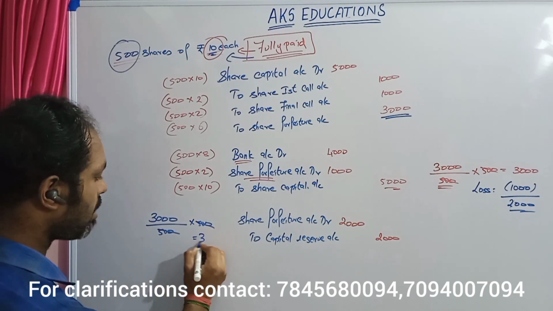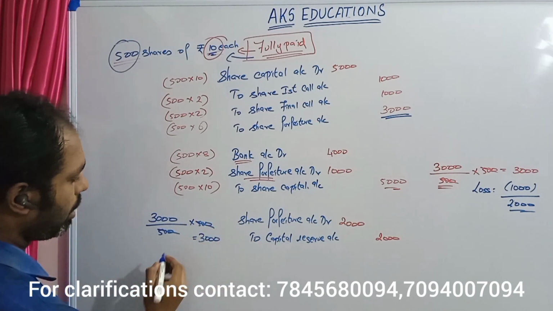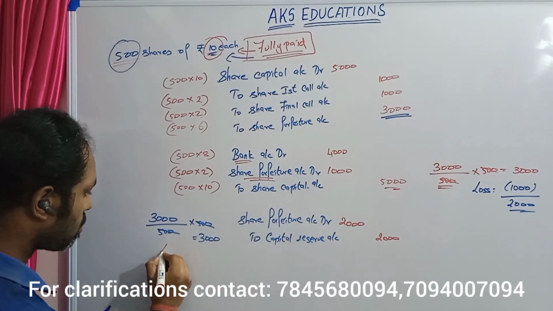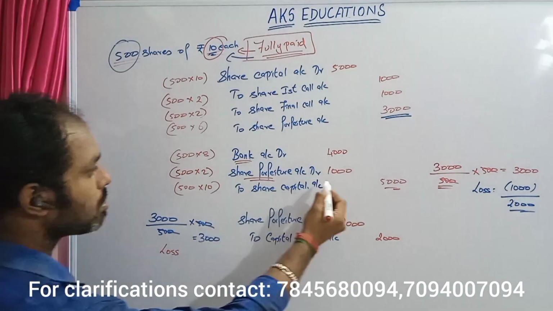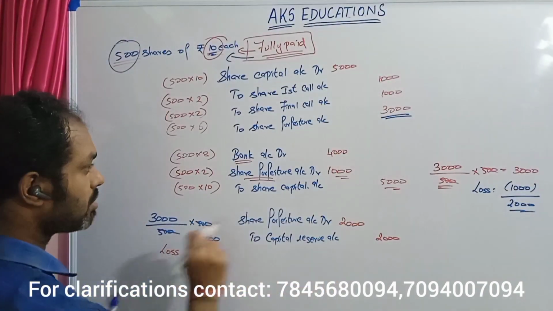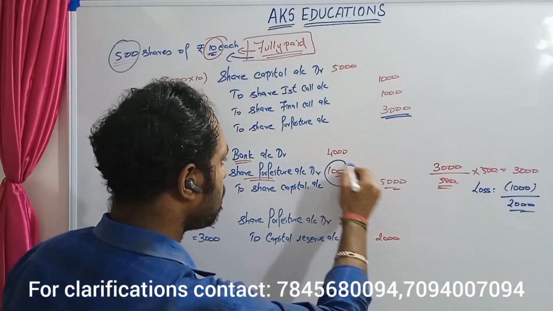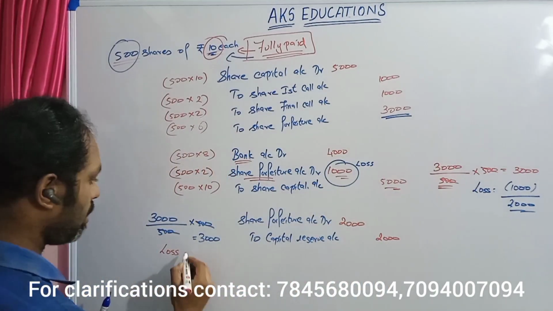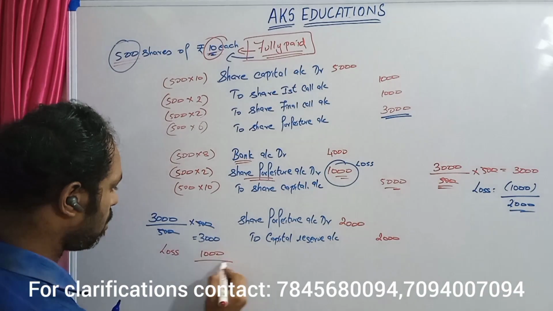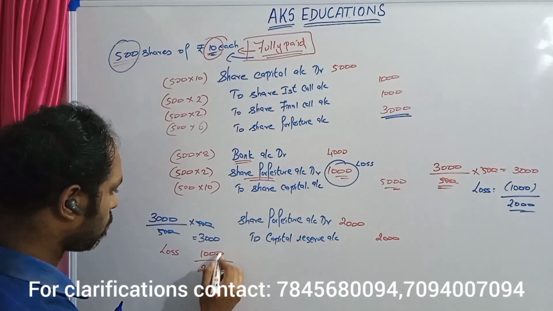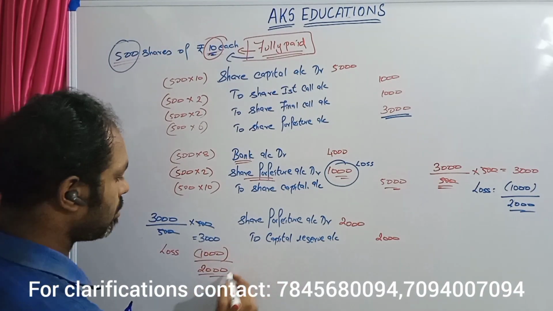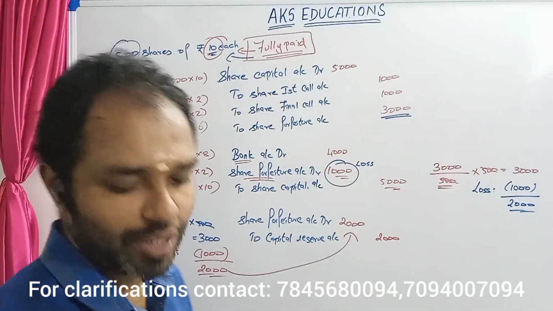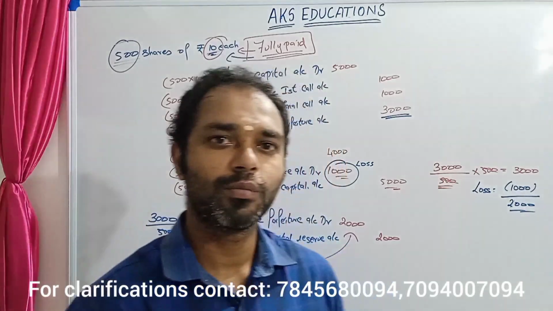So obviously you will get an answer of 3,000. Next you have to minus the loss. How much is the loss? The loss is mentioned here, you have to take this content as a loss. So the loss is 1,000, and the remaining is 2,000. This 2,000 has been posted here. I think it's very simple, right?